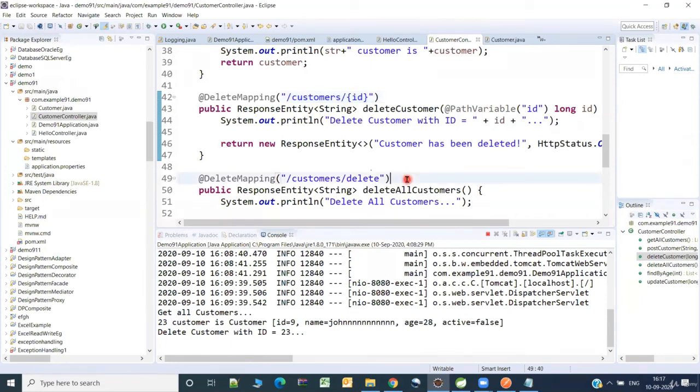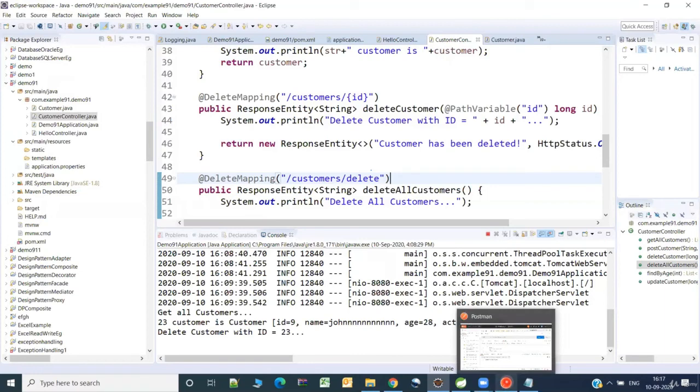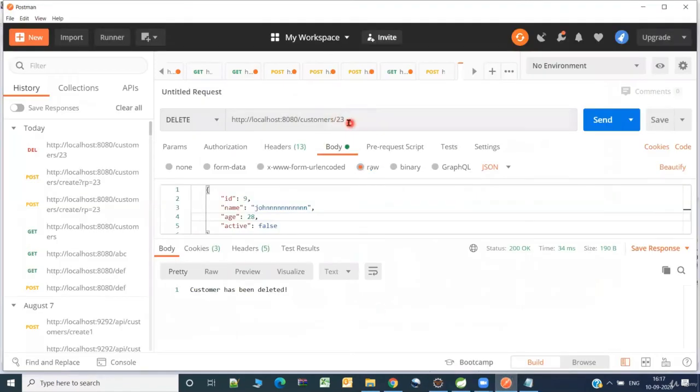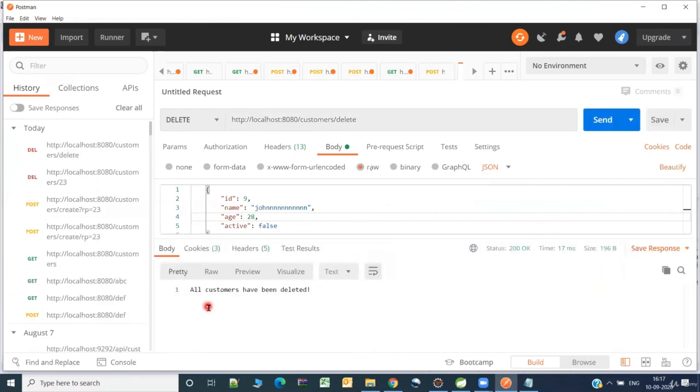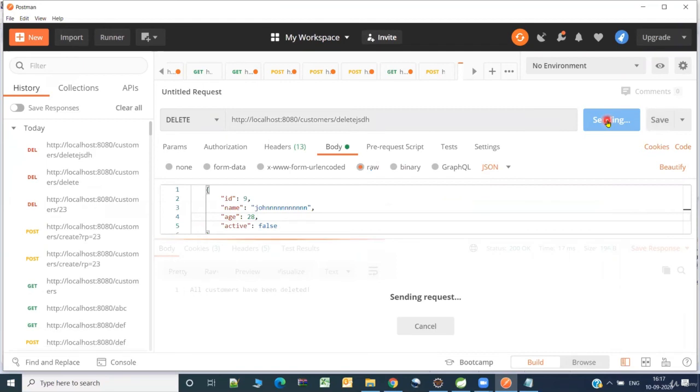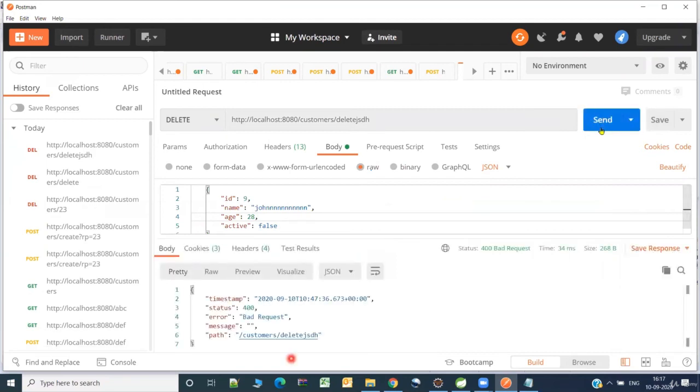So the next thing is I want to delete all the customers. So let's try to say customer slash, okay, the URL is mapped to delete. So let me try to do this. Yes, all customers are deleted. Say for example, unknowingly you get some other characters there. Let us see if it gets recognized. No, it doesn't get recognized. It says that it is 400 bad request.